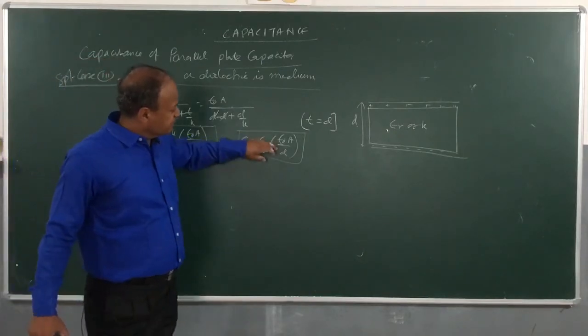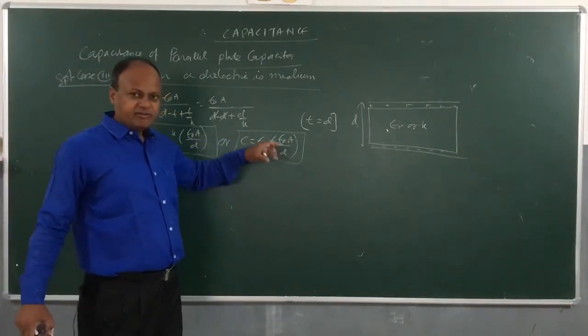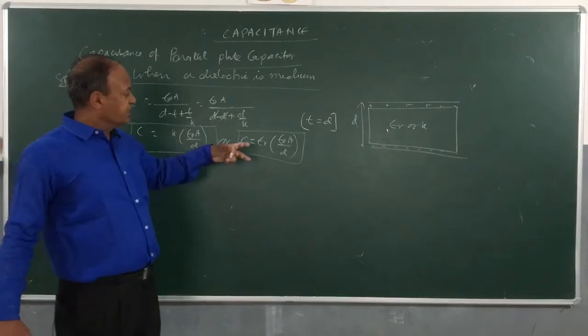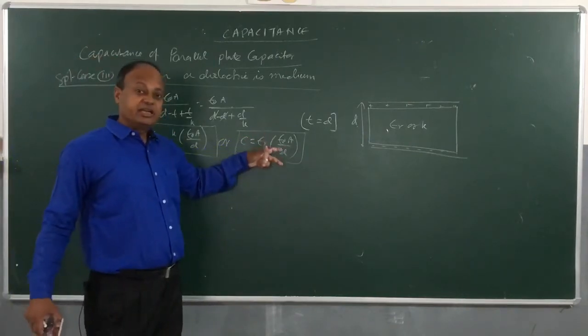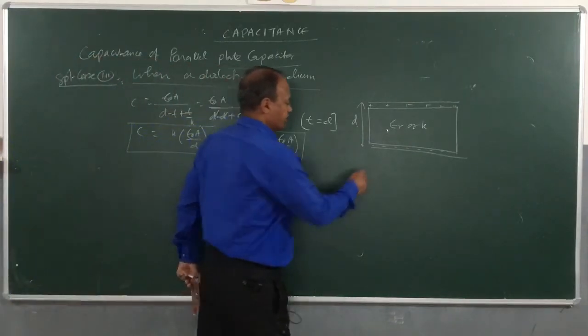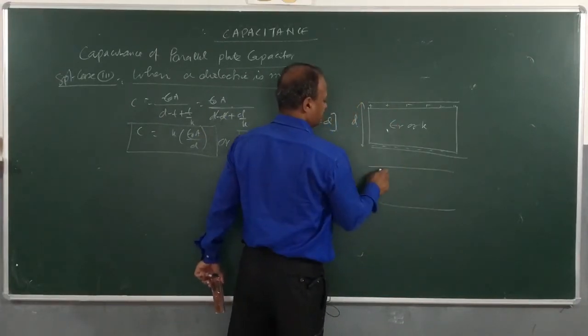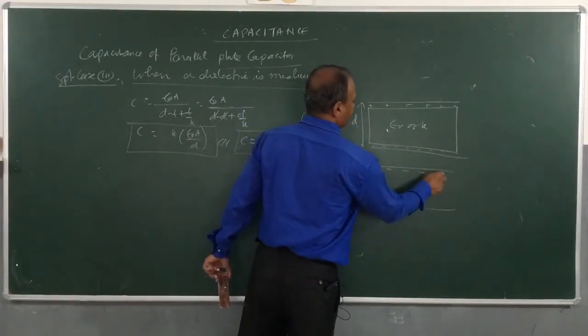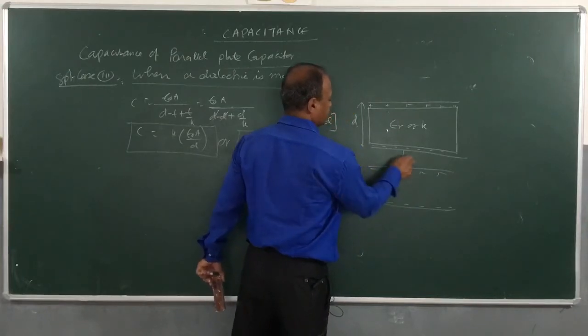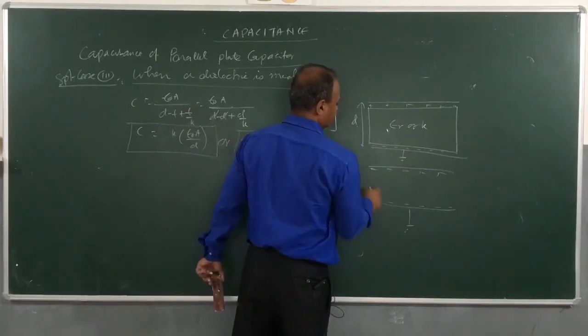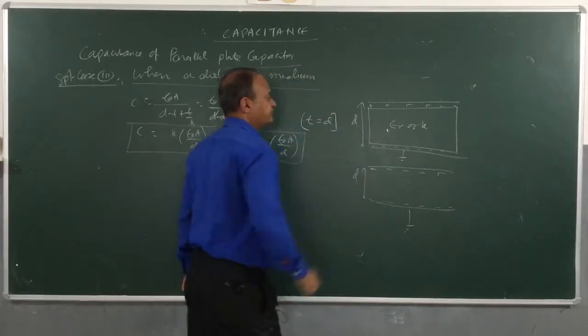If I look at this expression epsilon 0 A by D, then we derived the first expression. This is capacitance of a capacitor with air as medium, or air core capacitor. Like if I take the same capacitor, plus, minus, you may earth it if you want, same situation.